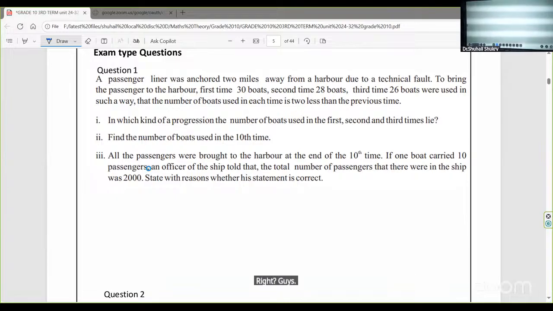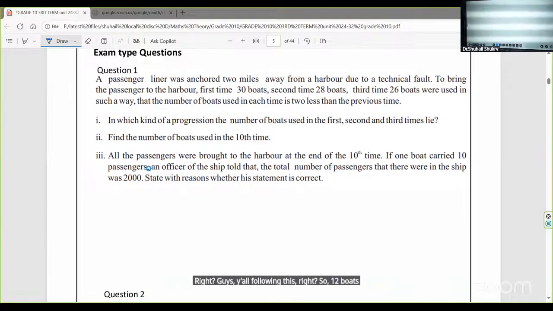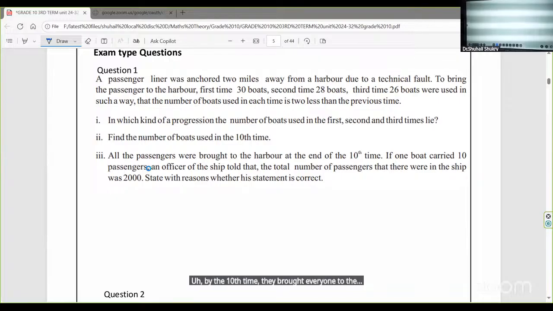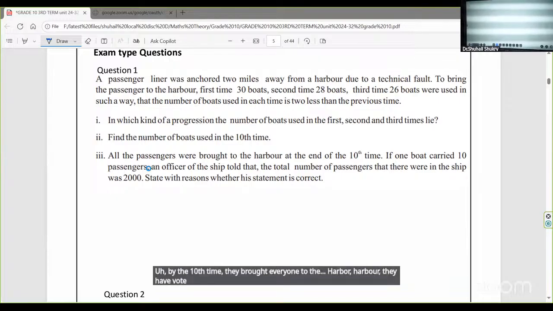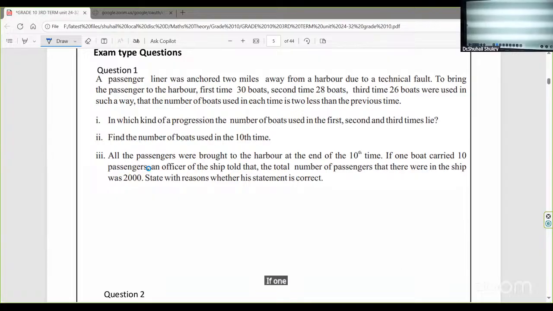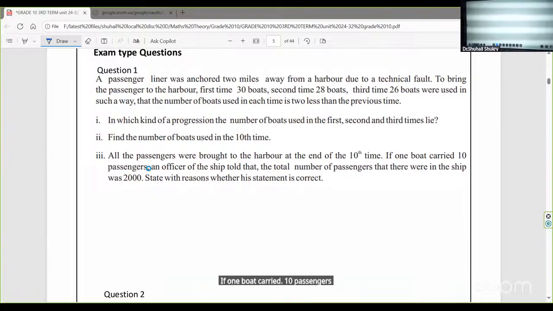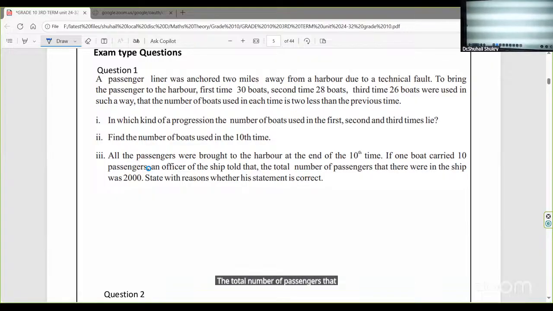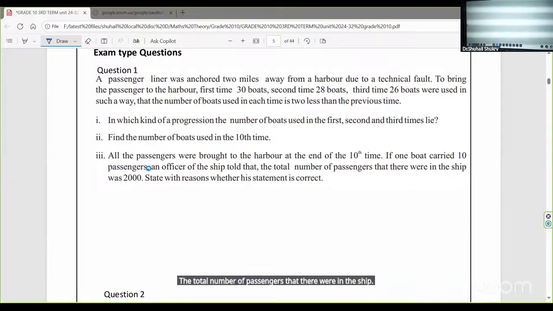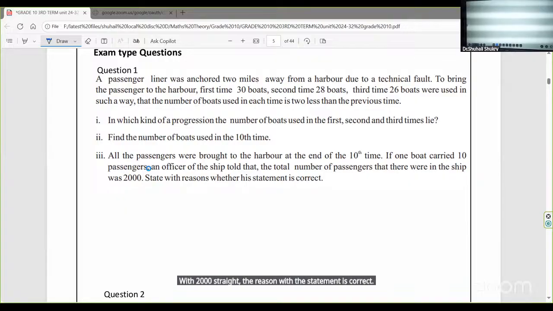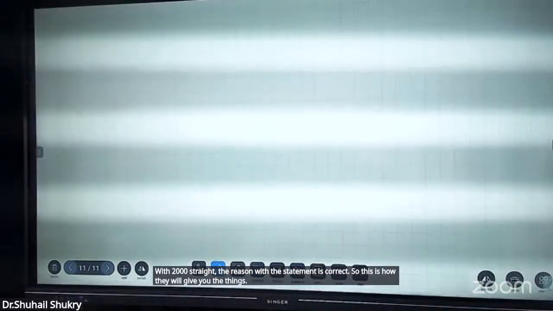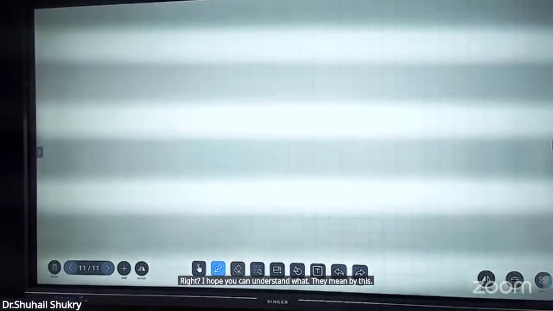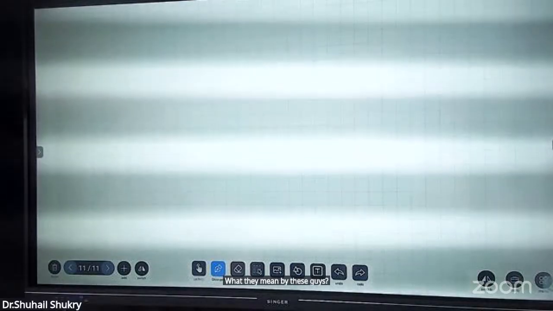Guys, you are all following this, right? So 12 boats went to bring passengers. Then they are telling that by the 10th time, they brought everyone to the harbor. If one boat carried 10 passengers, an officer of the ship told that the total number of passengers that were in the ship was 2000. State the reason whether his statement is correct. So this is how they will give things, right? I hope you can understand what they mean by this. What do they mean by this, guys? What do they say?